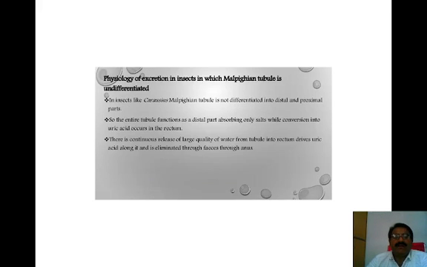Now in insects like Carassius, the Malpighian tubule is not differentiated into distal and proximal parts. So the entire tubule functions as a distal part, absorbing only the salt, while the conversion into uric acid occurs in the rectum. There is a continuous release of a large quantity of water from the tubules into the rectum, which drives the uric acid along with it, and it is eliminated through the fecal matter through the anus.